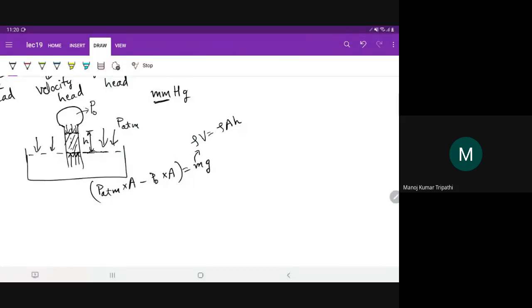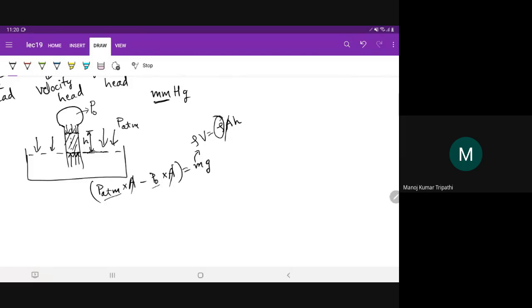You can see, for a given P atmosphere, for a given P naught inside the tube, area of cross section will get cancelled from both the sides. You can see this. It doesn't matter how big the tube is, how wide the tube is, or how narrow it is, it does not matter. And there is gravity that is also constant. What does it depend on is this density.